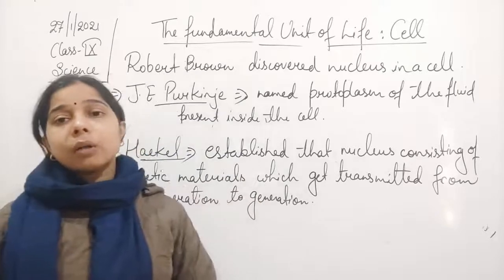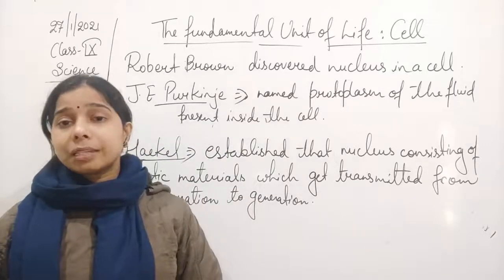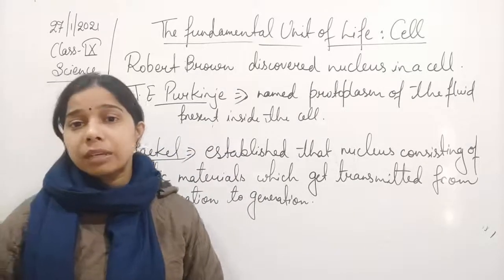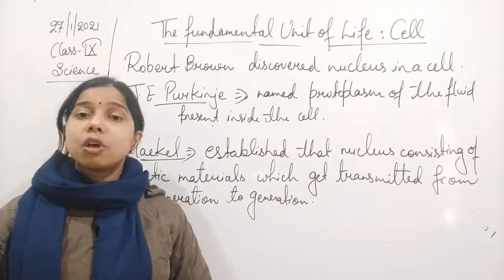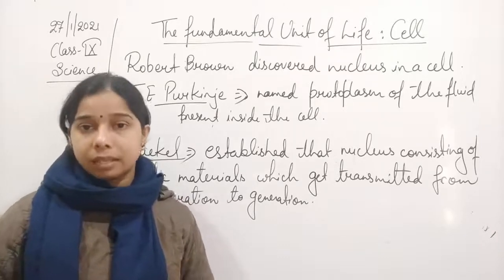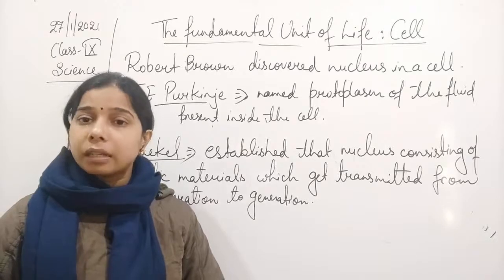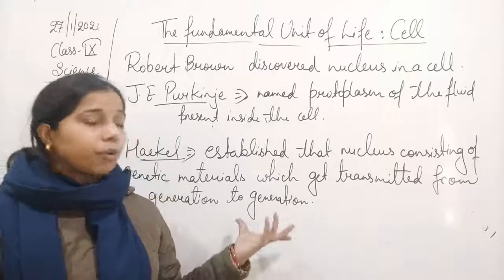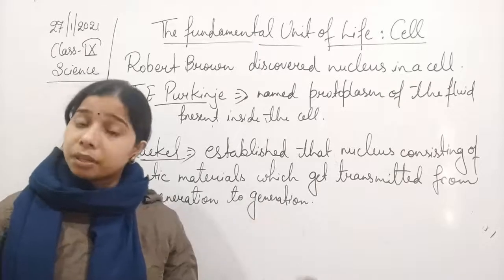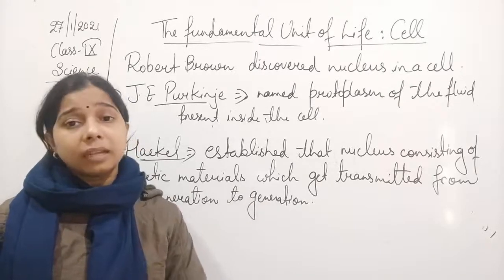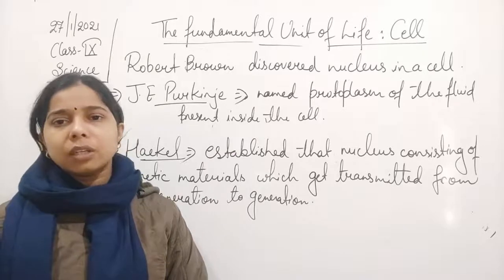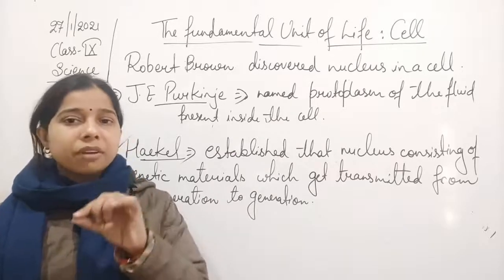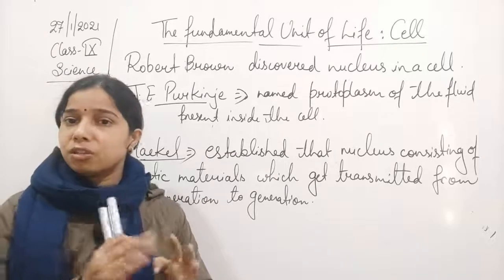Robert Brown explained that a cell is not only made up of a compartment, but it also consists of another thing in the center, and that is called the nucleus. Haeckel was the person who said that the nucleus consists of genetic material, and this genetic material gets transmitted from one person to another, generation to generation.